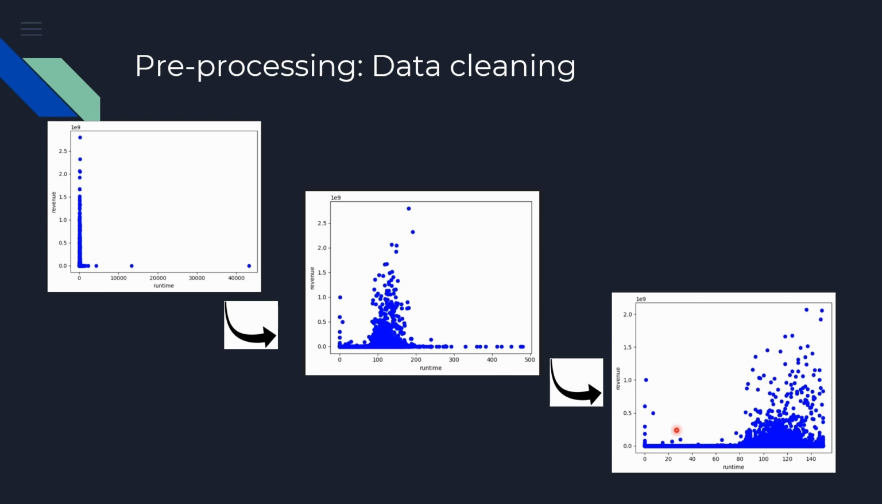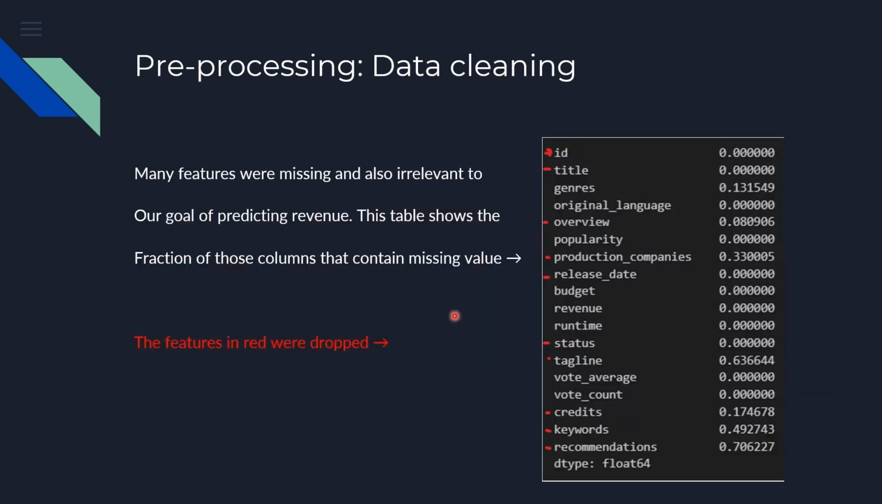Continuing with this data cleaning, we noticed that in this table, about 70% of the recommendations are missing data, and 49% of the keywords are missing, and also credits, status, ID, title, they don't matter to the revenue. So we dropped all these in the red.